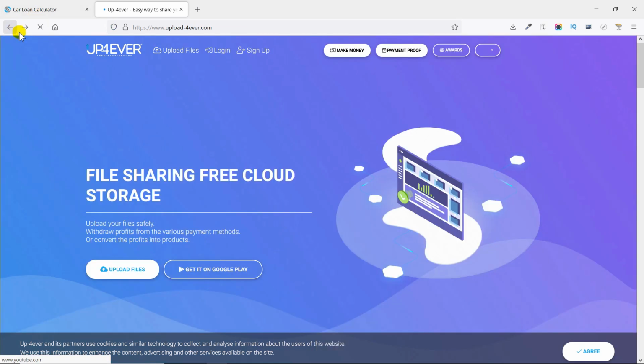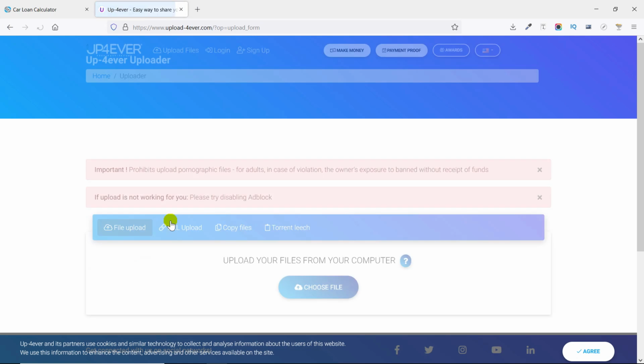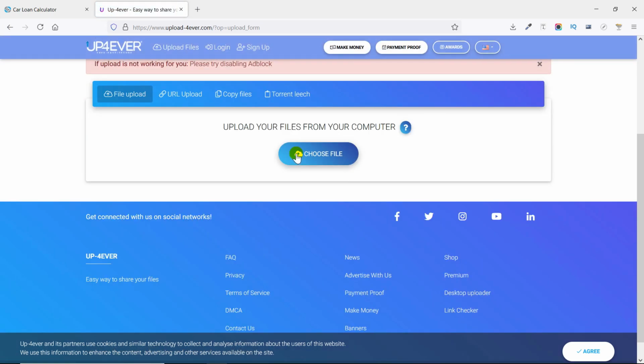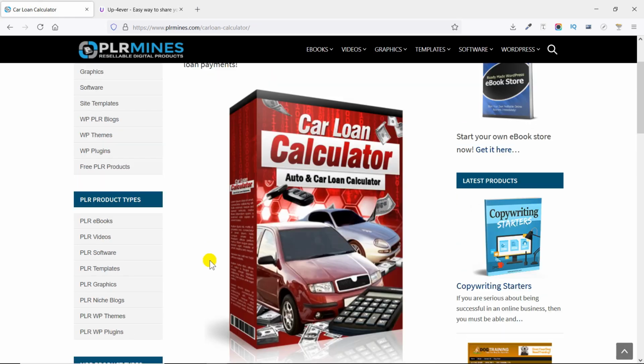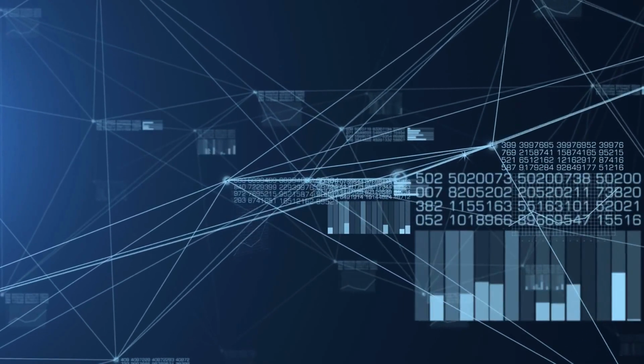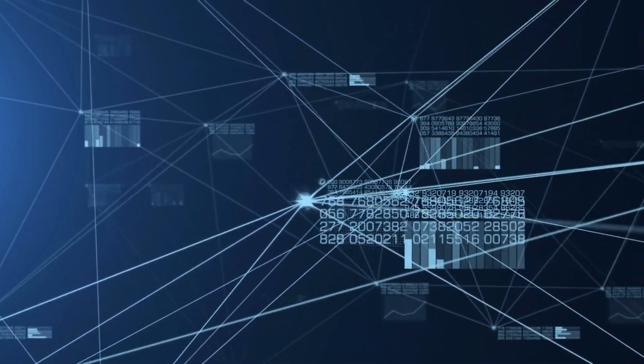Now after you do that you need to upload a product like this. So when you click on upload product you need to enter the file here by clicking on choose file, or you can upload it directly via a URL. So in my case it has to be file upload, so I'll click on choose file and upload it from my computer, which I downloaded from this website. Now after you do that they will give you a unique link which you have to use.